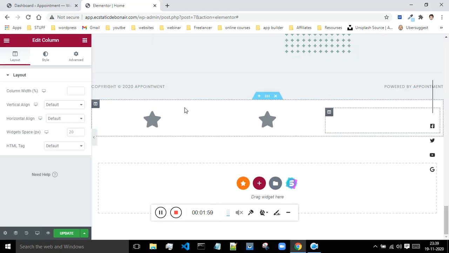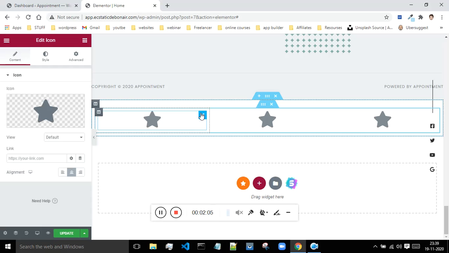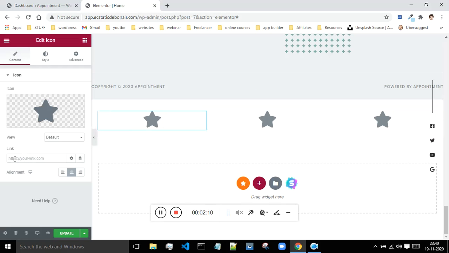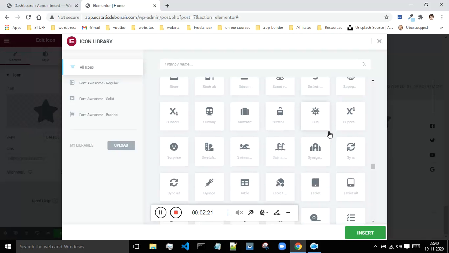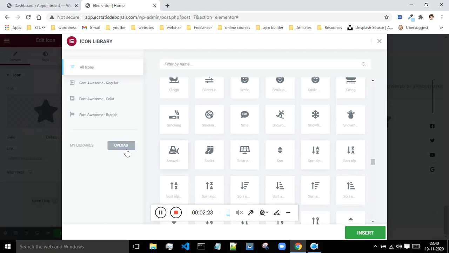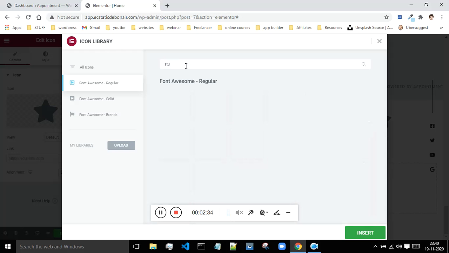Okay, so now suppose if you want to change this icon and all, then click on this pencil icon to change this icon. Okay, and you can give the link over here if you want, but now let me just show you how to change this icon. Click on the icon library and there are a lot of icons present over here. You can select whatever icon that you want. You can even upload if you have, or you can just select from these options which are present. If you are searching for something specific, then you can search that particular icon over here.